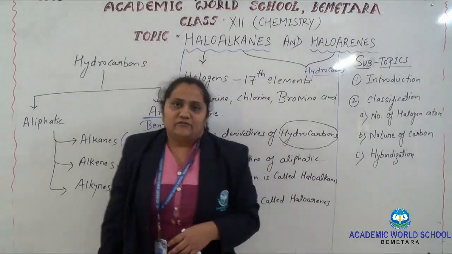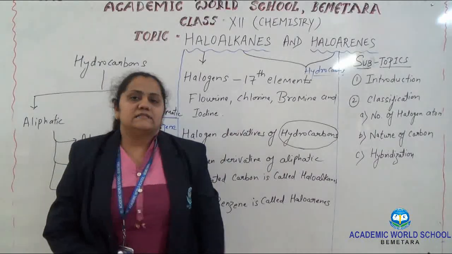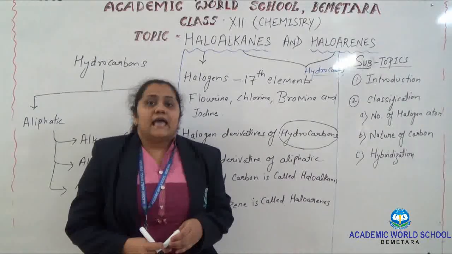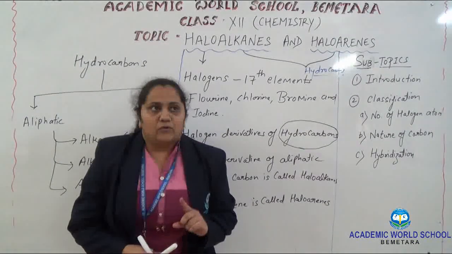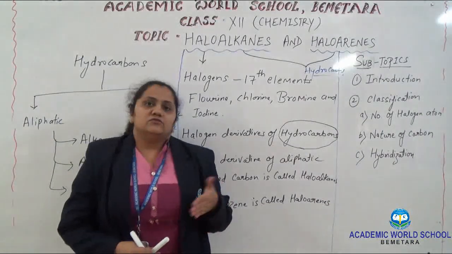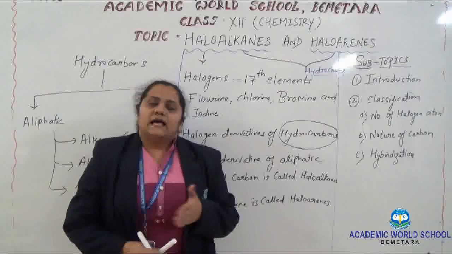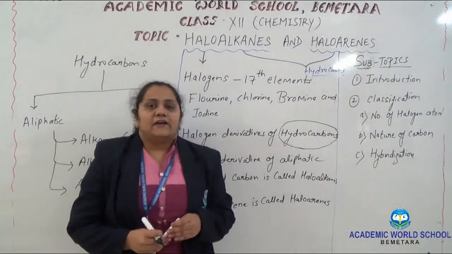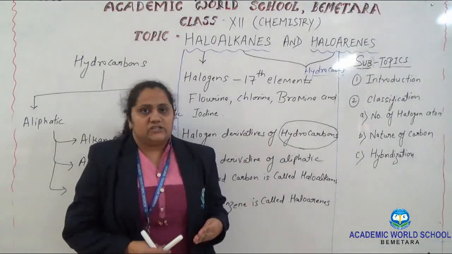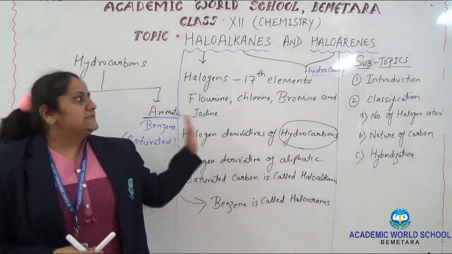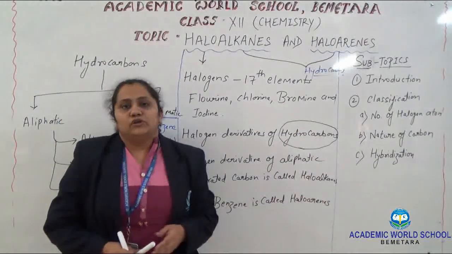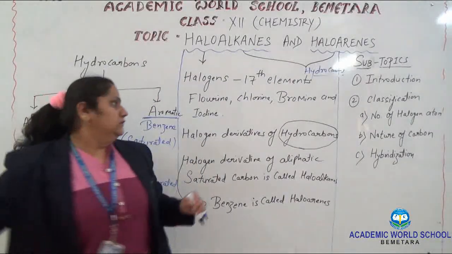In our day-to-day life, we come across compounds like DDT, which is used in agricultural industries. As an anesthetic agent, there is one compound, chloroform, formula CHCl3, which doctors use as an anesthetic agent. They are all nothing but halogen derivatives of hydrocarbons, which we are going to discuss in this lecture. So, haloalkanes and haloarenes are broadly classified on the basis of different modes, which I am going to deliver to you.